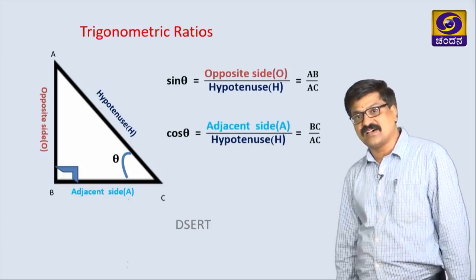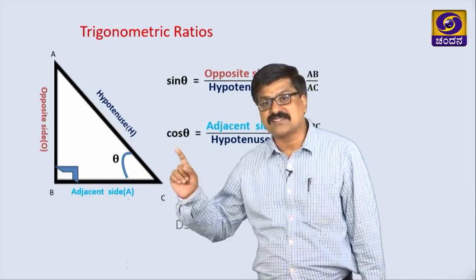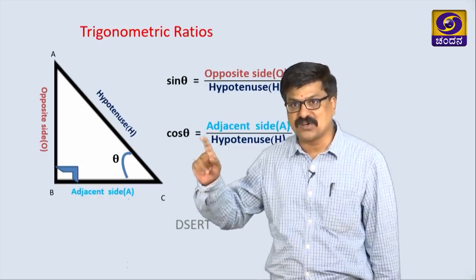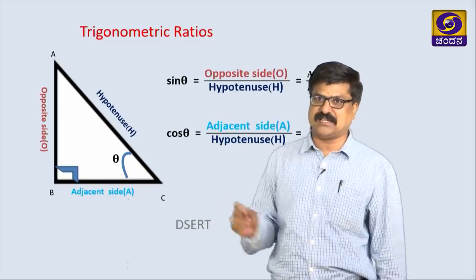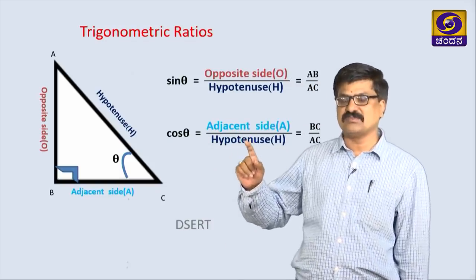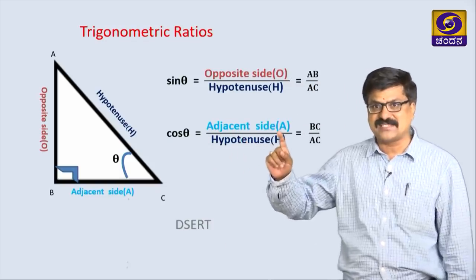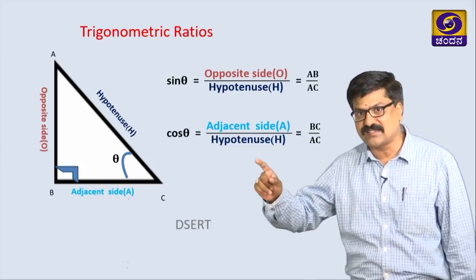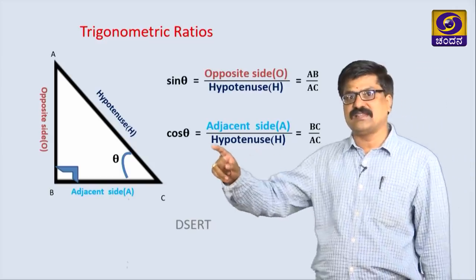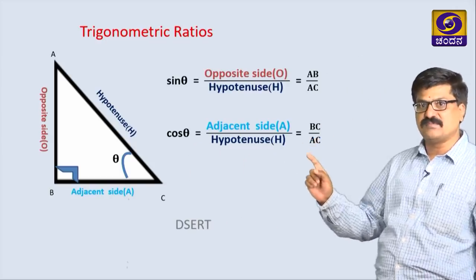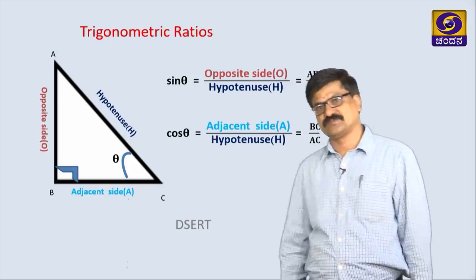Which is the second one? Cos theta, that is cosine, we are writing it as cos theta, which is nothing but a ratio between the adjacent side and the hypotenuse. The adjacent side is BC here, the hypotenuse is AC, hence BC by AC is cos theta.